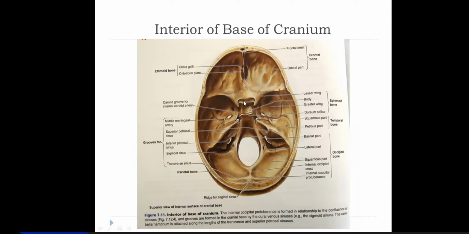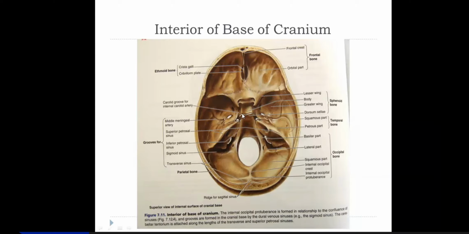Here you find a depression for the optic chiasma, called sulcus chiasmaticus, and this bony margin is called tuberculum sellae. To this, the diaphragm covering this sella turcica is attached.